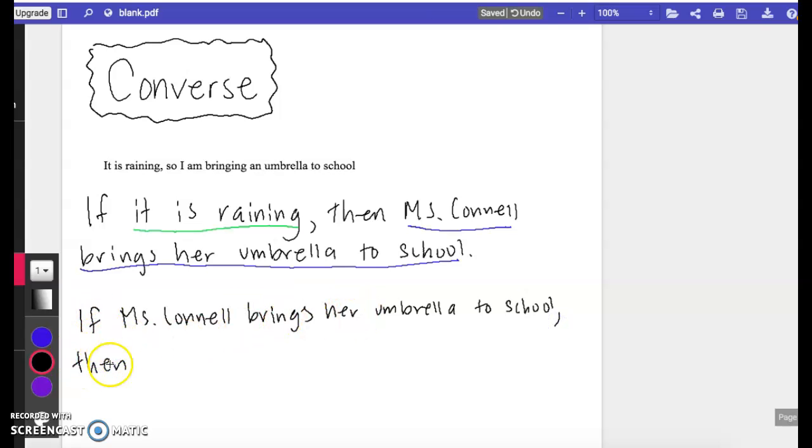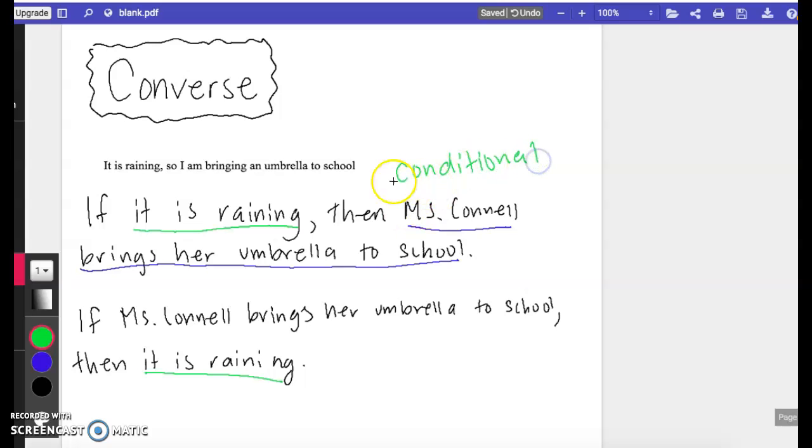Remember the formula if and then? Doesn't always have to be this way, but this way for me it makes it easier to see where the condition and the hypothesis is. Okay, then what? If I brought my umbrella to school, according to this, what's next? I need the green section, so then it is raining. And that's how you find the converse of a statement. So this here is your conditional. This is the original. This is the original statement here, and the one on the bottom is called the converse.